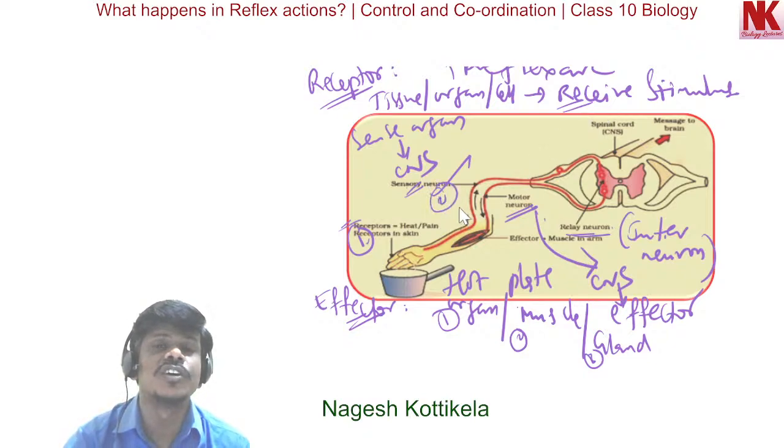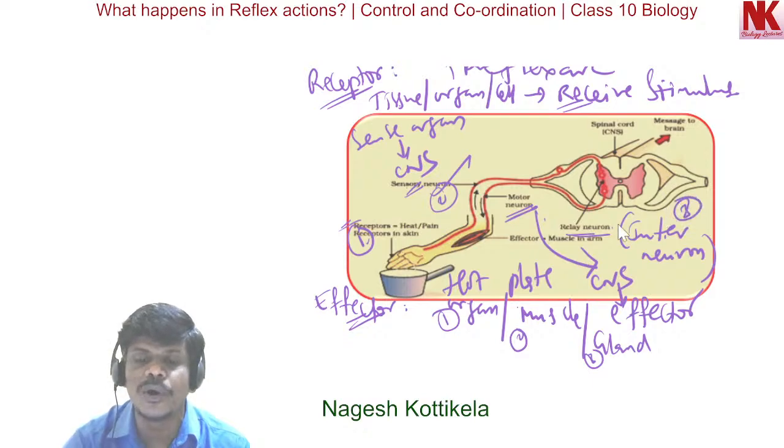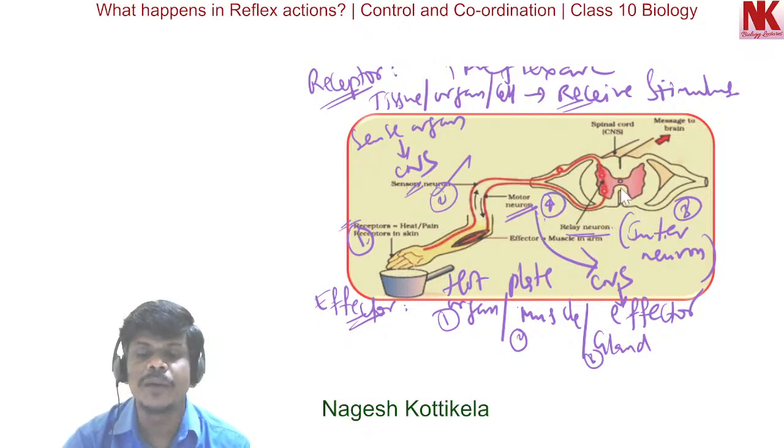It carries the sensory impulse from the sense organ to the central nervous system. Then the third is the interneuron or relay neuron, present in the central nervous system. It is connecting the sensory neuron with the motor neuron. And the fourth is the motor neuron. It is carrying the impulses from the central nervous system to the effector organs. And the effector organs show the secretion or the movement or a particular behavior or response.